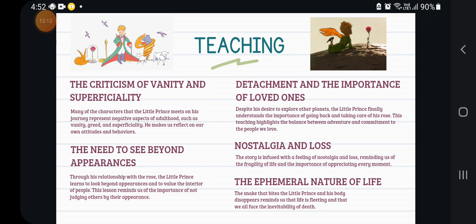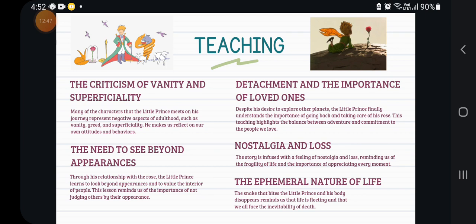But when he meets the fox, the fox says his phrase, and then he goes away. It disturbs the little prince, and then he says, "I will go back to my rose." But when he came to the asteroid, he went to the Sahara Desert, and then she goes there.